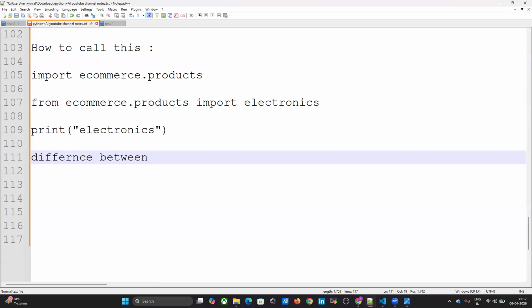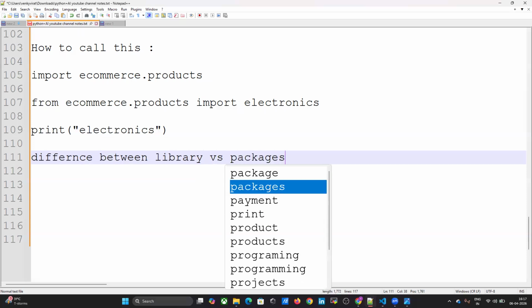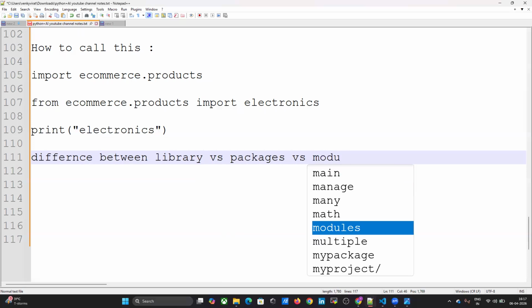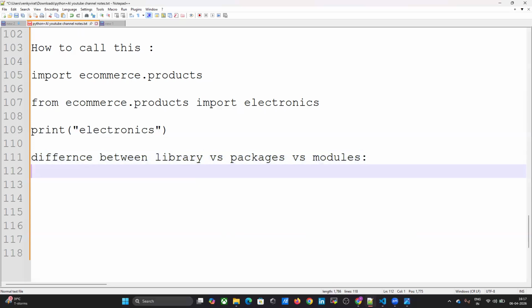This is very important: the difference between library versus packages versus modules.